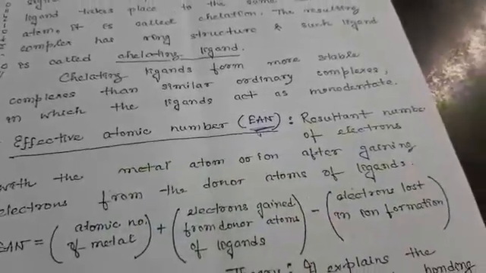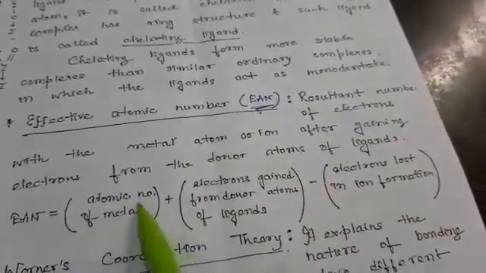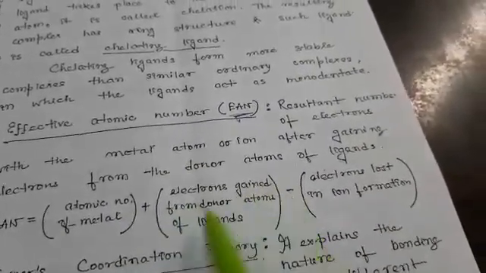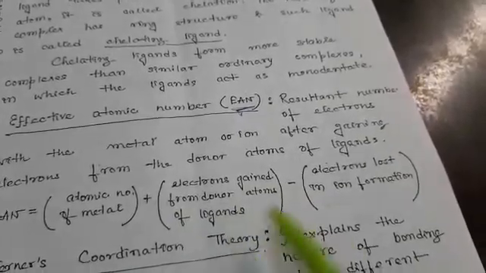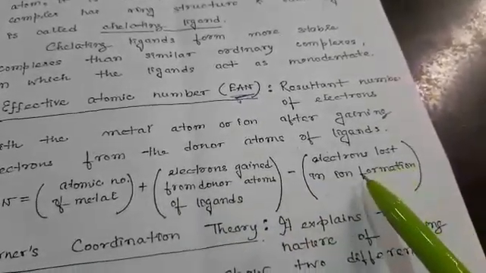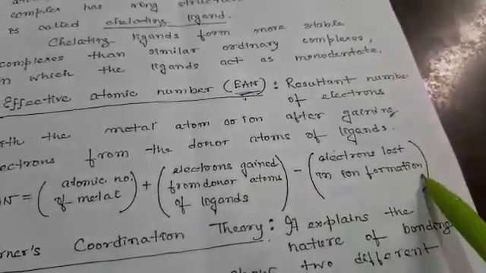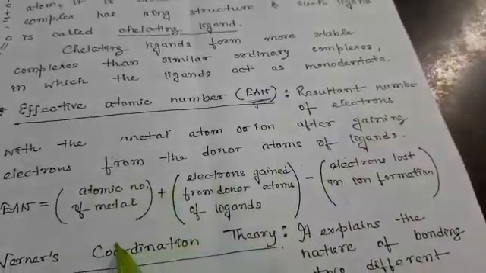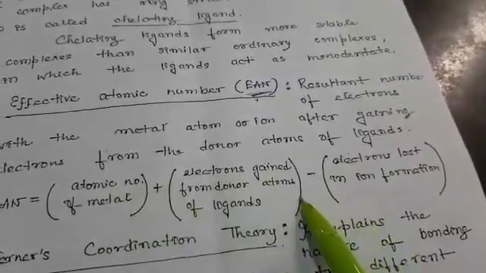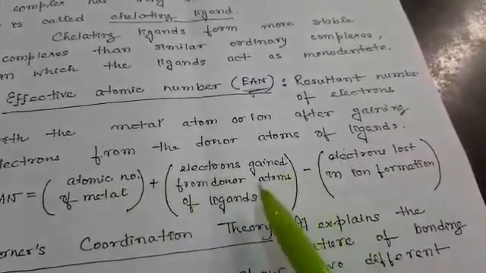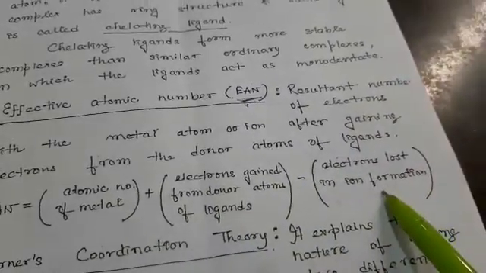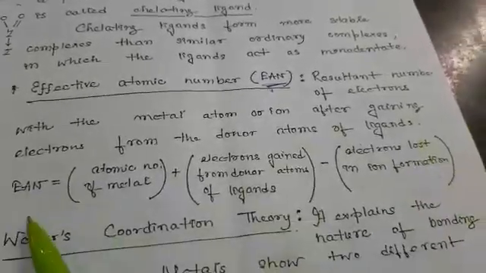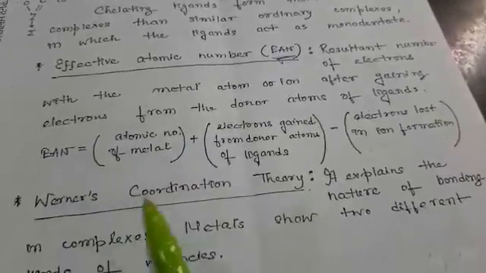What is it? It is the atomic number of the metal, plus electrons gained from donor atoms of ligands, minus electrons lost in ion formation. So the atomic number of the metal, then the gain of electrons from the donors, and then the electrons lost for ion formation, gives the effective atomic number.